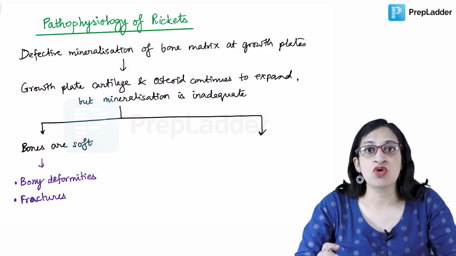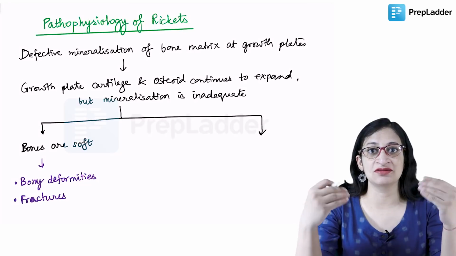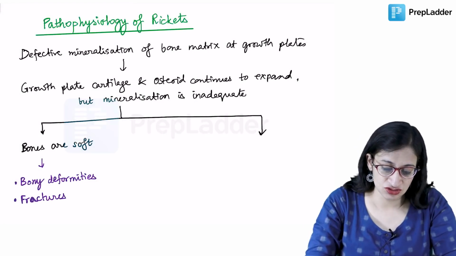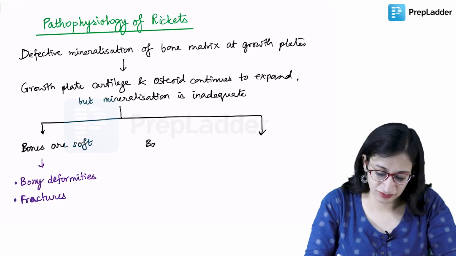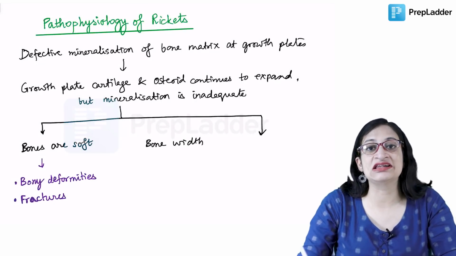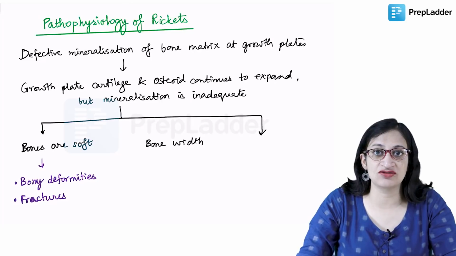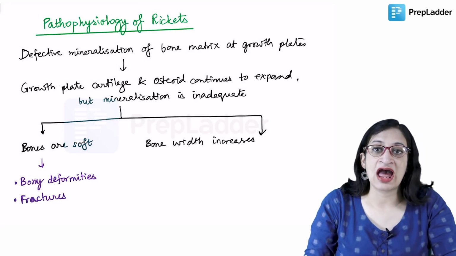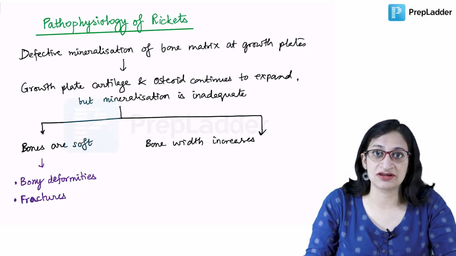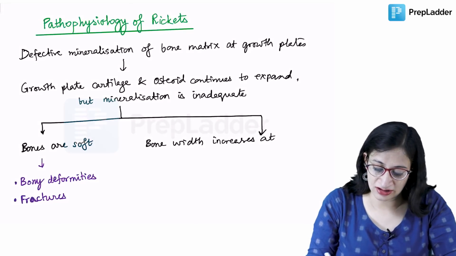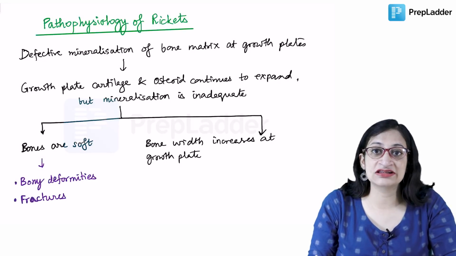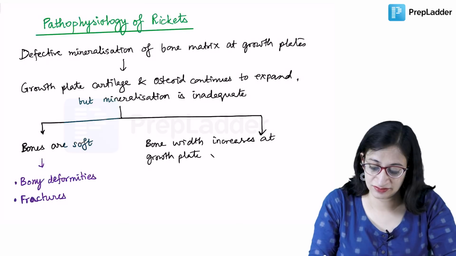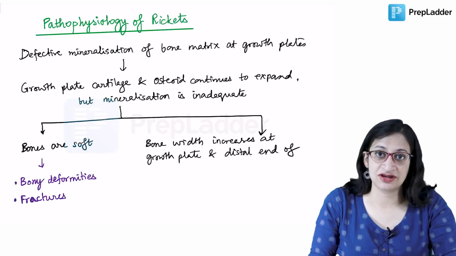What else? The bone width will also increase at the metaphyseal end. The bone width increases at the growth plate and the distal end of metaphysis.